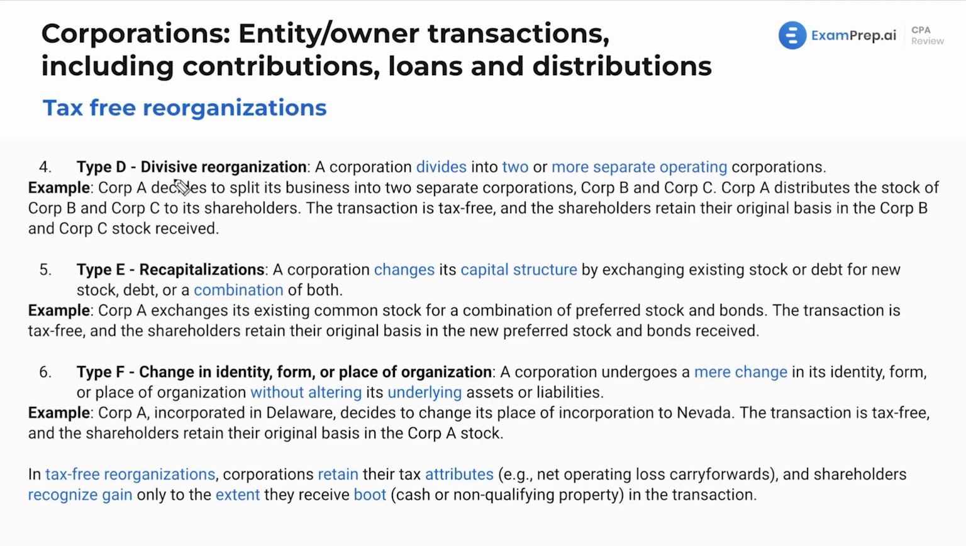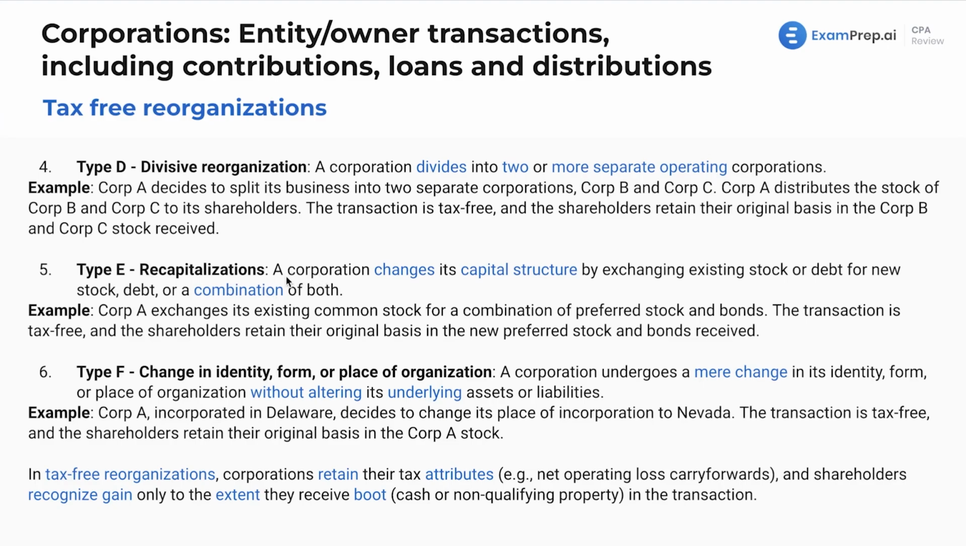We've got a divisive reorganization. This is where a corporation divides into 2 or more separate operating corporations. So let's say that A decides to split its business into 2 separate corporations, B and C. Corporation A distributes the stock of Corp B and C to its shareholders. In this case, the transaction will be tax-free, and the shareholders retain their original basis in the Corp B and Corp C stock received. Next up, we've got recapitalizations.